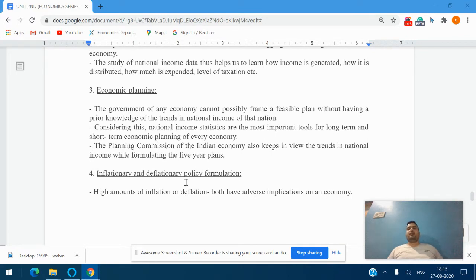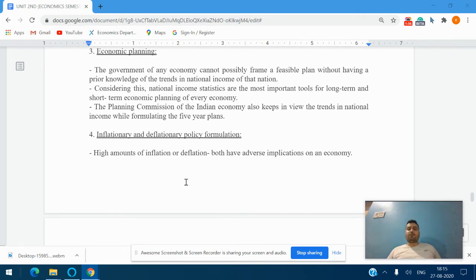Number 3 is economic planning. The government of an economy cannot possibly frame a feasible plan without having a broader knowledge of the trends in national income of that nation. Considering this, national income statistics are the most important tool for long-term and short-term economic planning of every economy. The Planning Commission of the Indian economy also keeps in view the trends in national income while formulating the five-year plan.